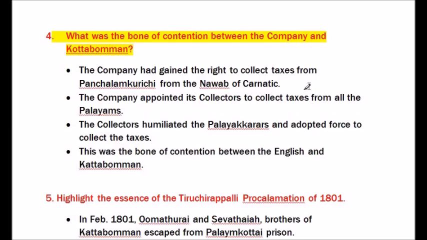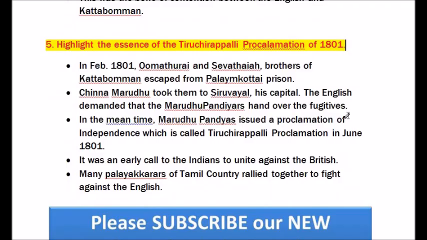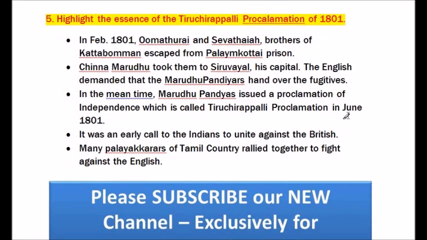Question number 5. Highlight the essence of the Tiruchirappalli Proclamation of 1801. In February 1801, Oomadurai and Sevadaya, brothers of the Kattabomman, escaped from Palayamkottai prison. Chinna Marudhu took them to Siruvayal, his capital.